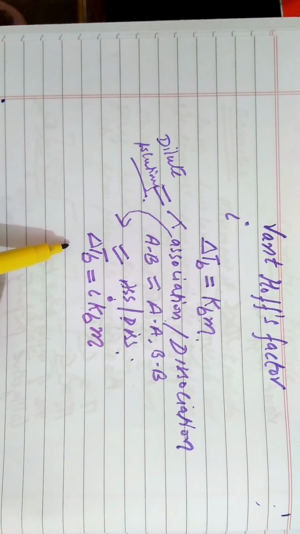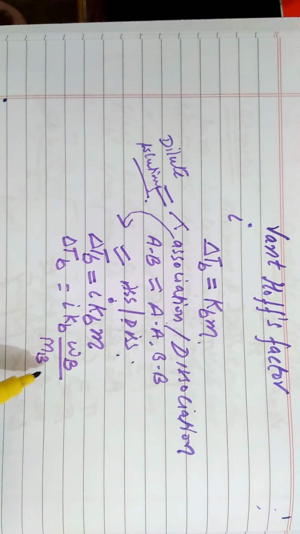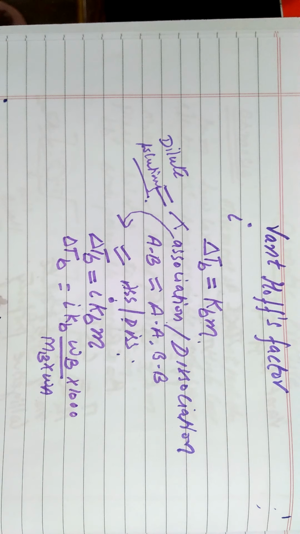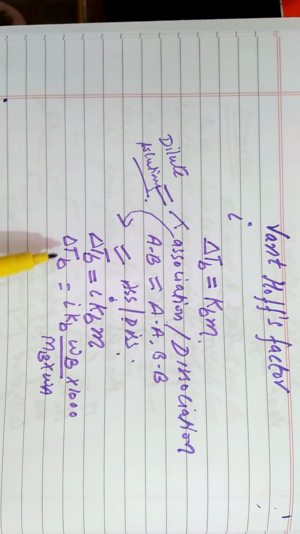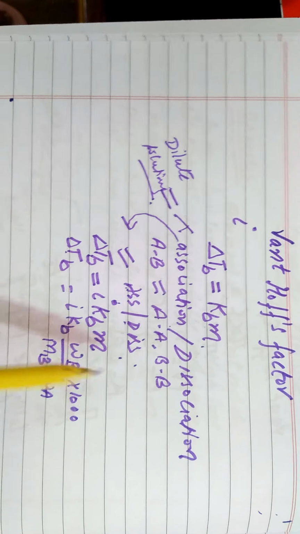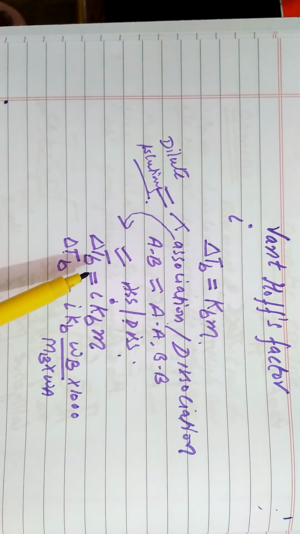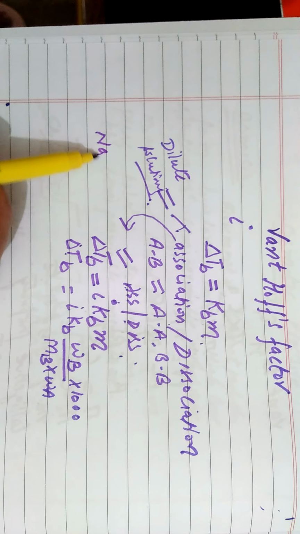We know very well any colligative property, for example delta TB, is equal to K B times molality. What is molality? Weight of solute divided by molecular weight of solute multiplied by weight of solvent, and if in grams, multiply by 1000. This molality was converted into molar masses. That was the relationship between colligative properties and molar masses only for those compounds which undergo neither association nor dissociation.